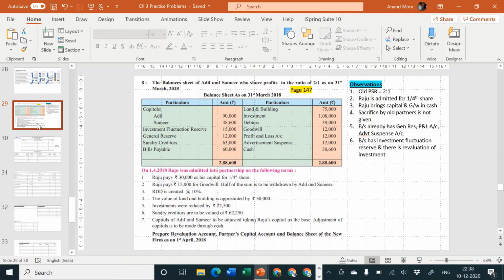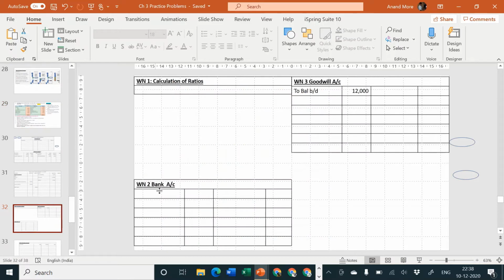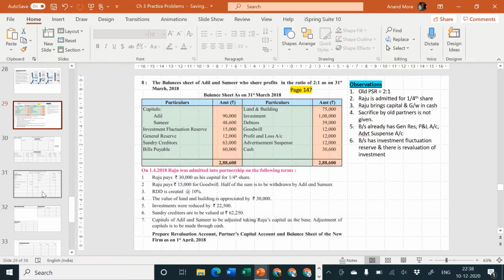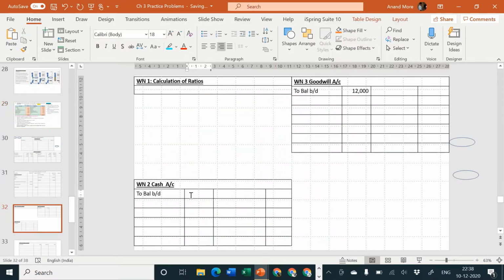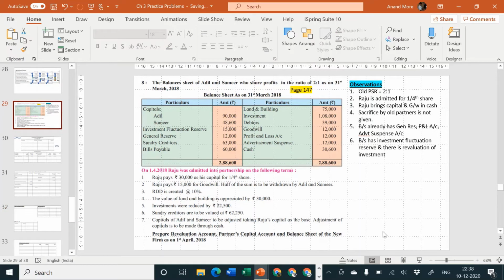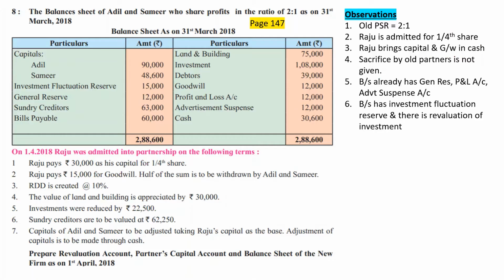Cash 30,600. Cash or bank account? Working note number 2. We'll write here. The name of the account is cash account, not bank account, because they have clearly mentioned it is cash. And then we'll write to balance brought down. What is the amount of balance brought down? Rupees 30,600. Okay, very good. So first step, open necessary ledger accounts is complete. Second step, transfer of assets and liabilities is complete.